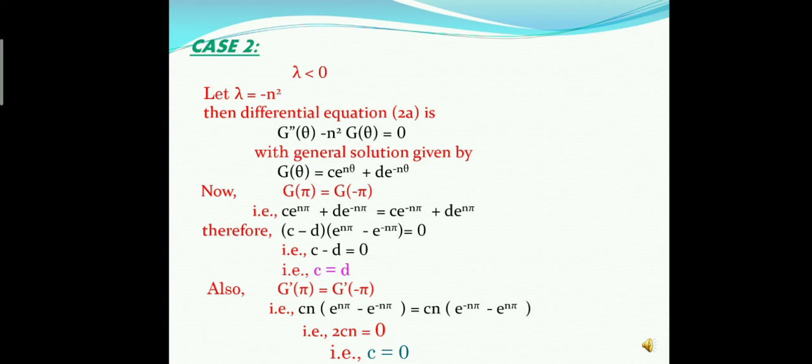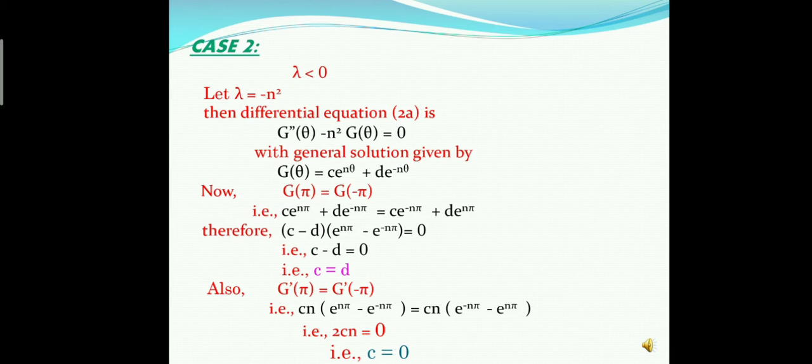Now we take the second case, and the second case is λ < 0. Therefore, the value of λ is negative. Hence, we take λ = −n². Then the differential equation 2a becomes g''(θ) − n²g(θ) = 0, and this is a differential equation of second order, whose general solution becomes g(θ) = c e^(nθ) + d e^(−nθ). Now we take the boundary conditions.